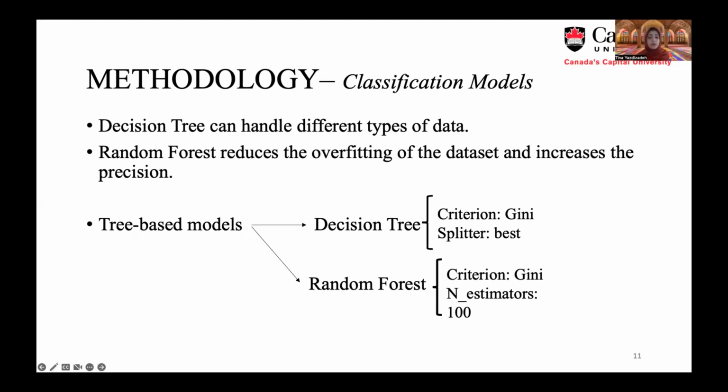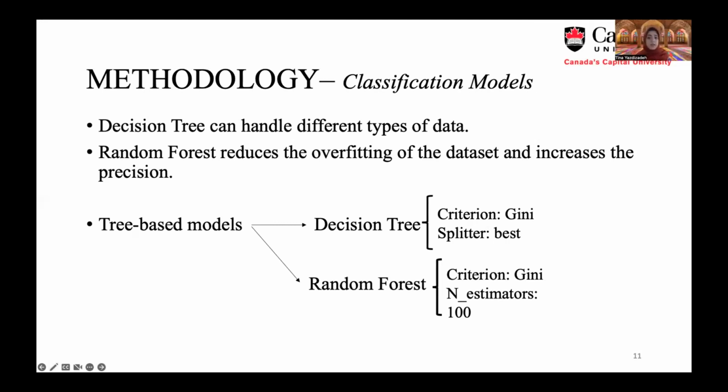Moreover, we use the random forest, which is composed of multiple decision trees, and the outcome of the random forest is based on the output of the decision trees using majority voting. So it means that this model has an ensemble model inside itself. Moreover, the random forest reduces the overfitting of data sets and increases precision.